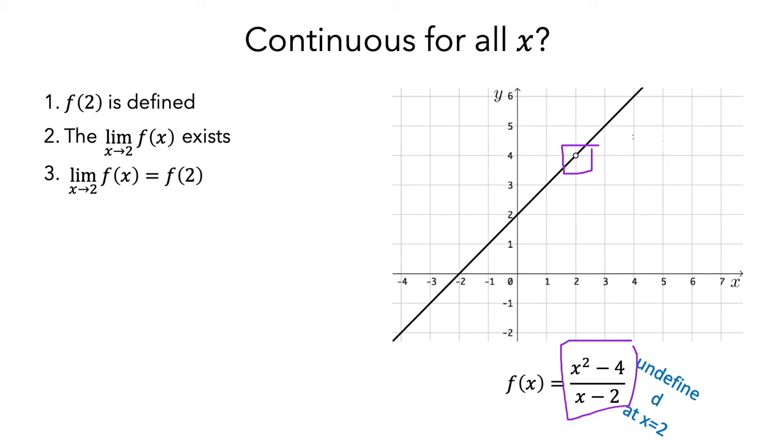If I want to study the first condition, which is the exact height at 2. So this is 2. When I go up, I don't meet any shaded or black point, which clearly means the function is not defined at 2. So directly we say the function is discontinuous at 2. No need to check the other conditions. But if I want to check them, clearly the limit exists and equals 4. But no benefit of studying this.